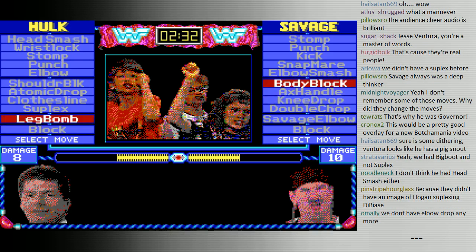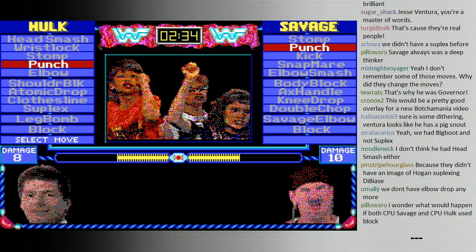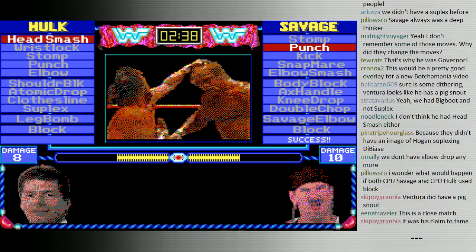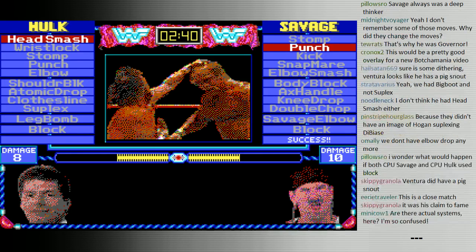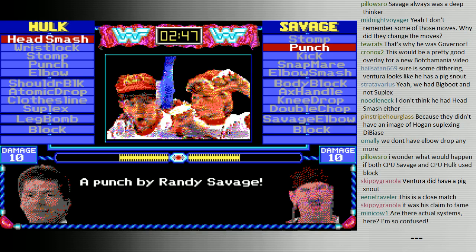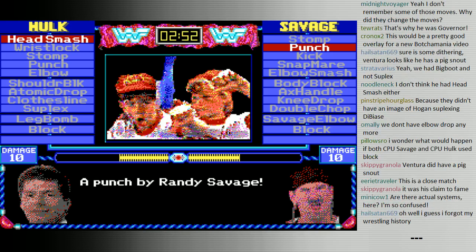And that makes sense for Hulk Hogan. Why would he not have the Big Boot available to him when going up against Savage? I like the little computer speaker sound effects for the punches and kicks.